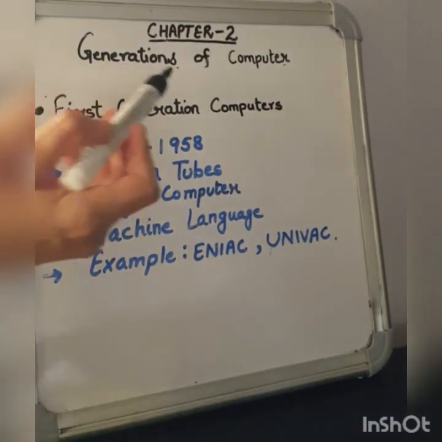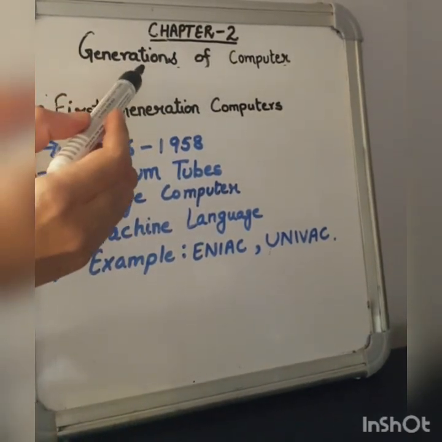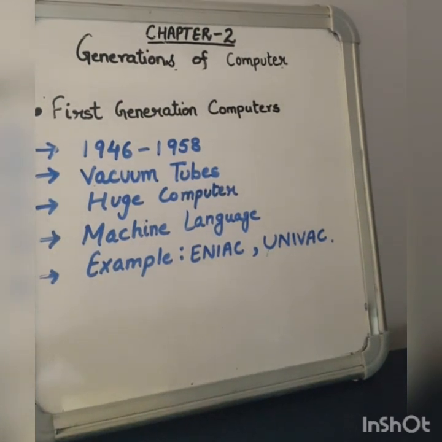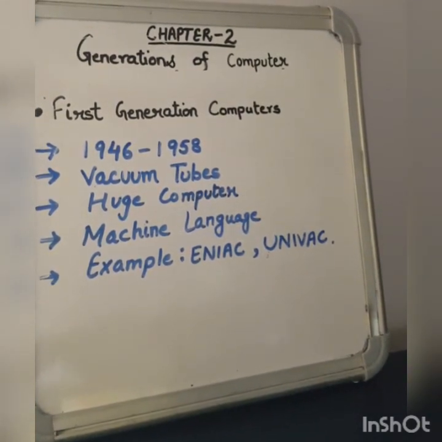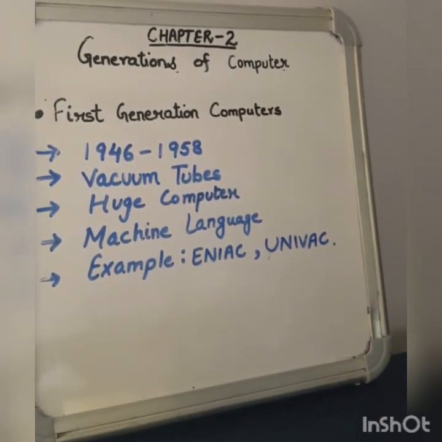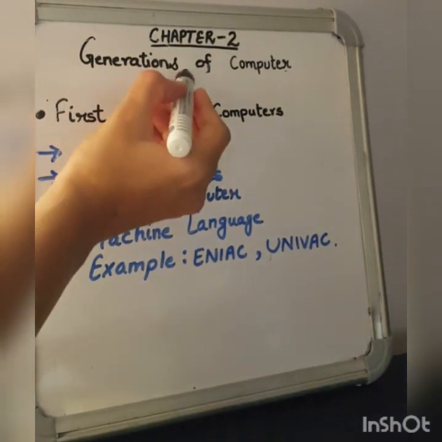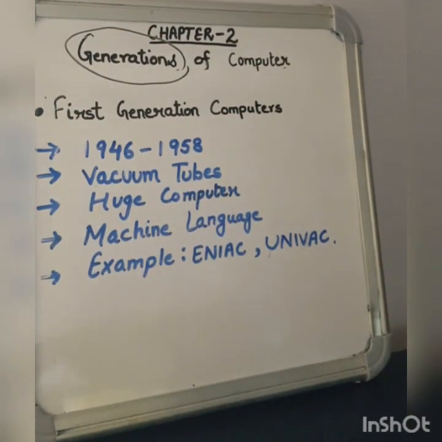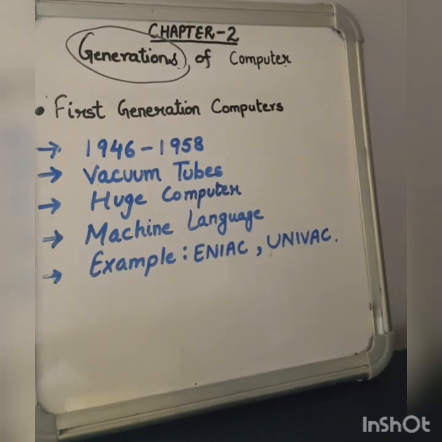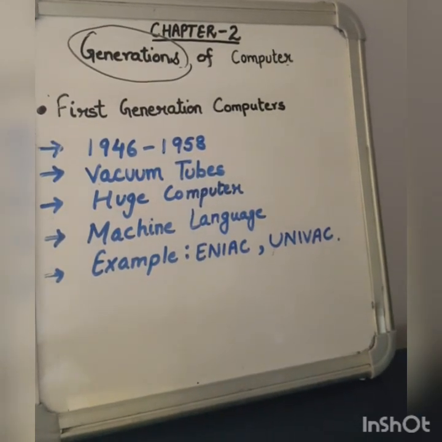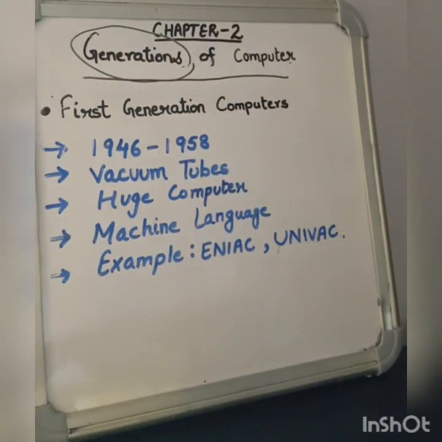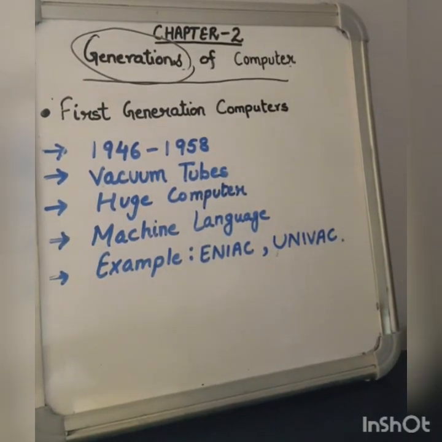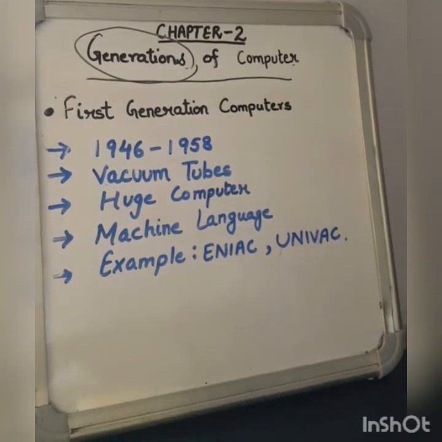Everyone, today we are going to discuss chapter 2, that is generations of computer. Dear children, just like we all have different generations of people in our family, like grandparents, parents and children, similarly, computer also has different generations. The word generation refers to the state of improvement in any product. So we can say that the generations of computer means remarkable improvement and growth in computer technology.